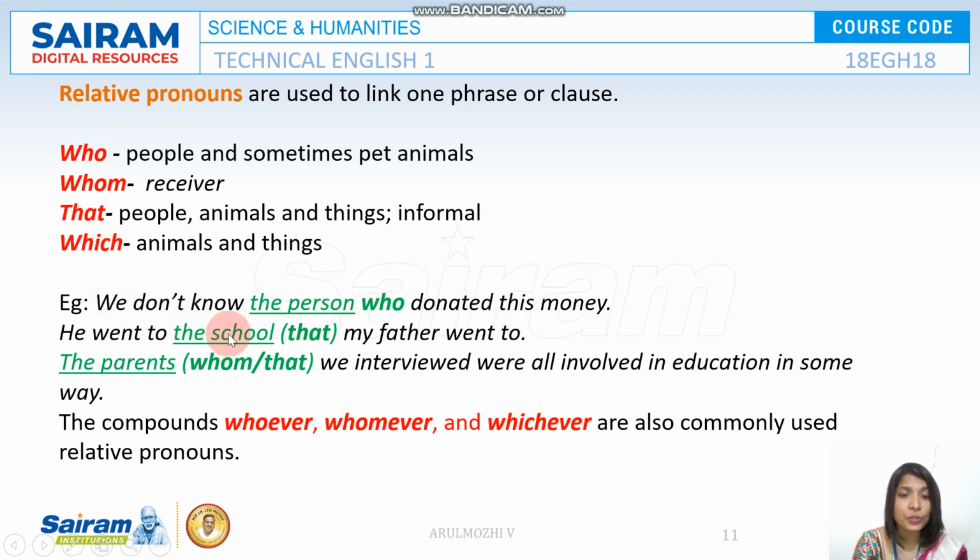Take for example, we don't know the person. This is the first phrase. Donated this money is the second phrase. So here, who connects. We don't know the person who donated this money. Who is used to refer to people. So here it refers to the person.